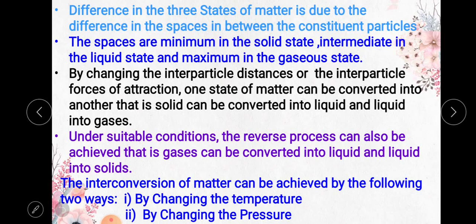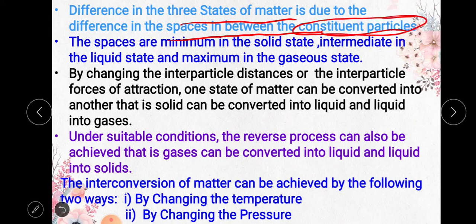The difference in the three states of matter is due to the differences in the spaces between the constituent particles. Very important concept. The difference between solids, liquids and gases is because of the constituent particles present in them. The intermolecular spaces are minimum in the solid state.